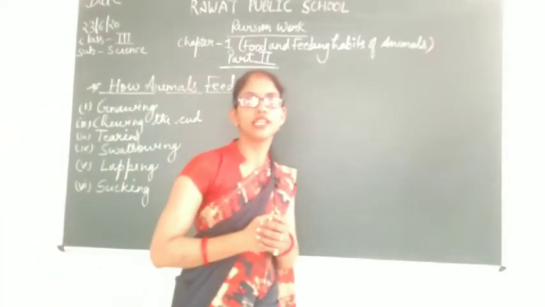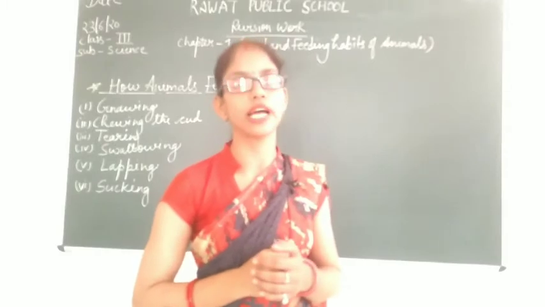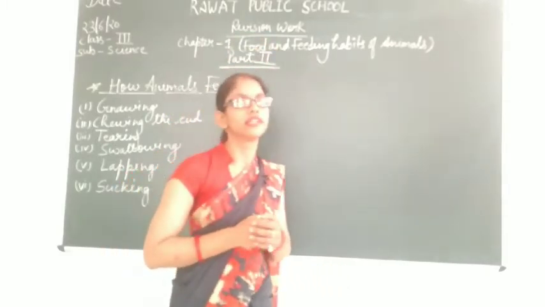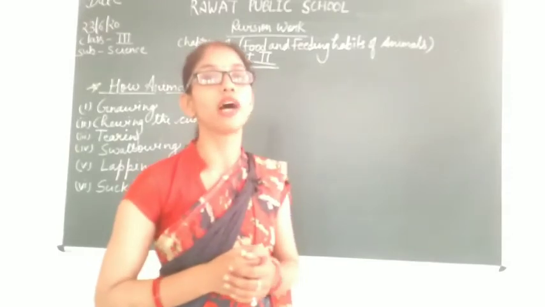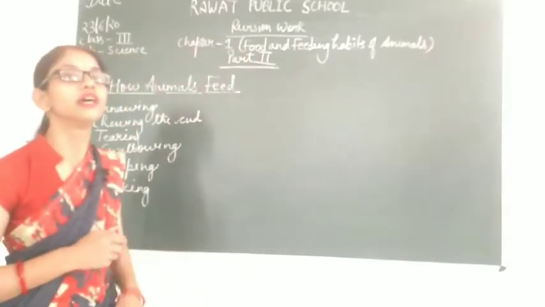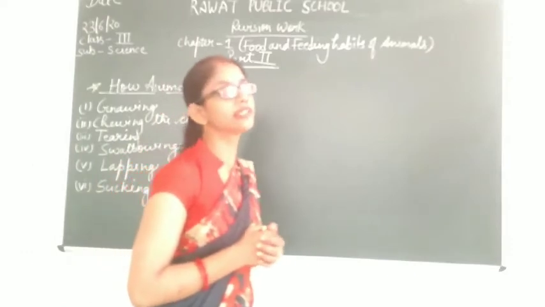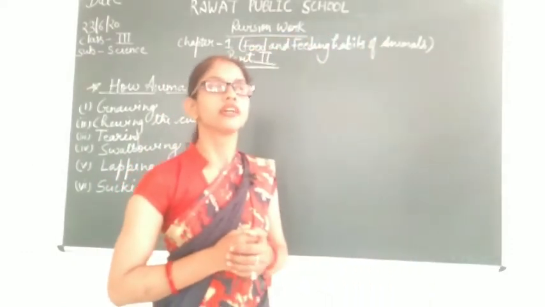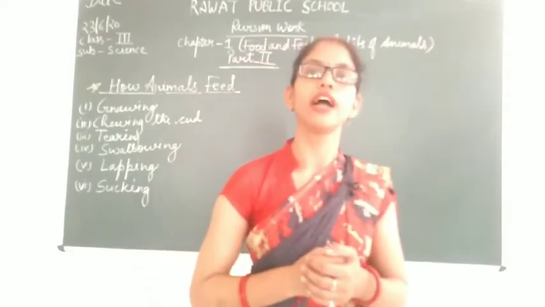So we have seen that different animals eat different types of food. So according to that only, they have different mouth parts. They have different mouth parts to eat the different types of food they eat, or according to their feeding habits.